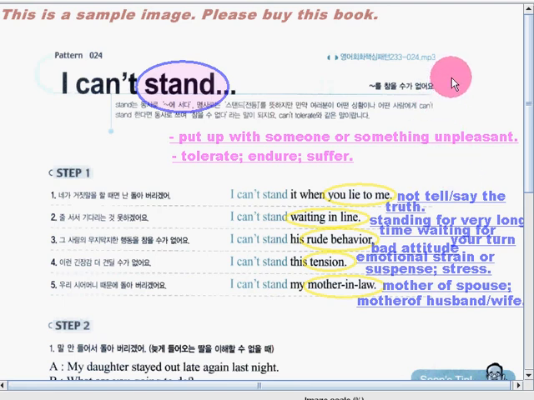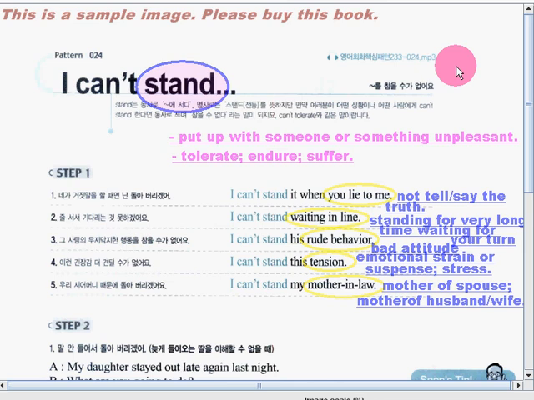So now I think it's easier for you to understand our pattern. Now it's our turn to make our own sentences. It's my turn first to make the sentence. For example, I can't stand having mouth sore. So that means I cannot endure it. I cannot suffer it anymore because it's really painful and I can't endure the pain anymore. So that's why I can't stand it.